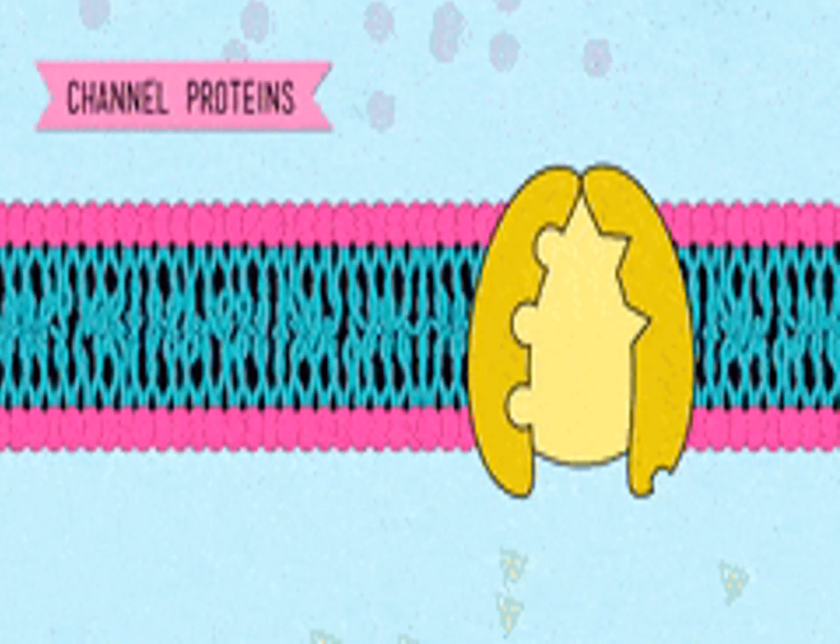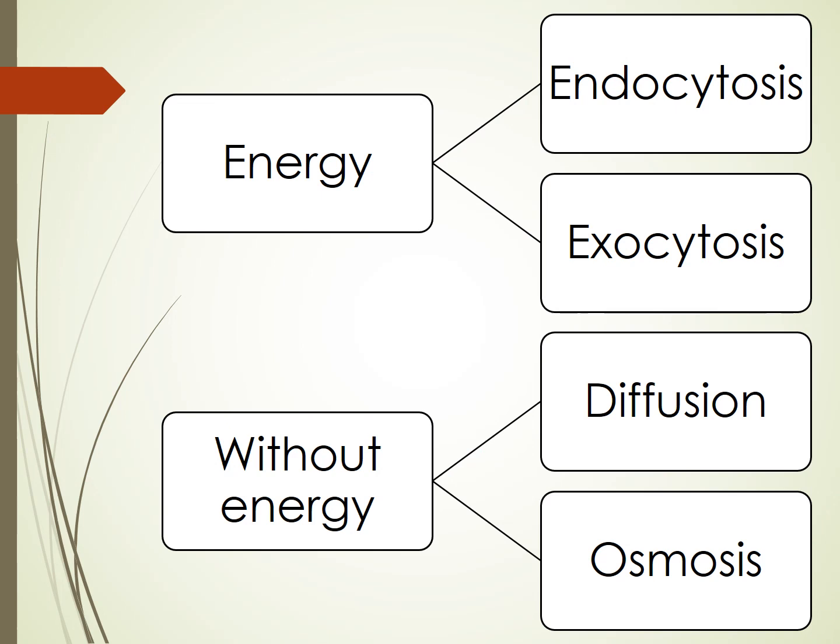Let's look at this. If the entry of substances inside the cell is using energy, then there are two methods: endocytosis or exocytosis. And if it is not using energy, it is going to be done by either diffusion or osmosis.